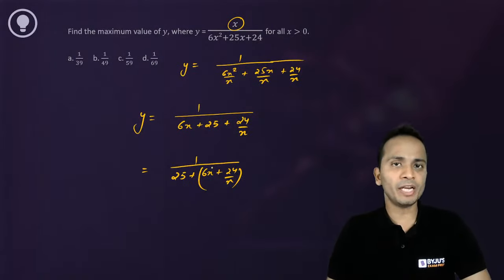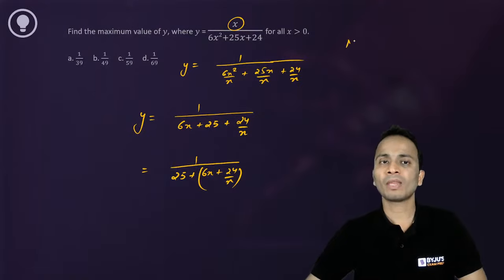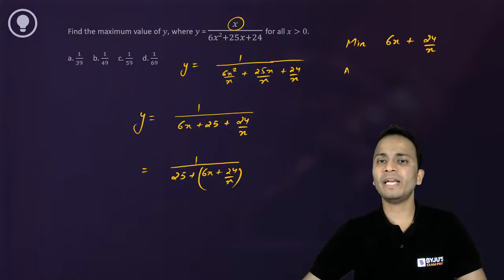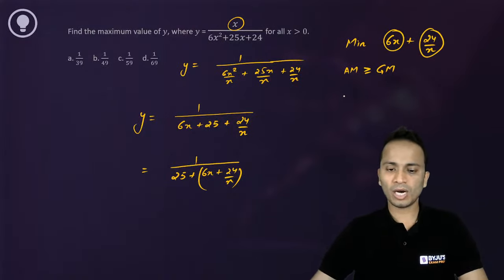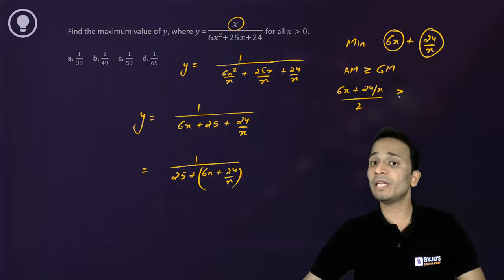Now what do I have in denominator? I have 25 plus something in terms of x. So that means I'll have to minimize this expression 6x plus 24 upon x. Now I'll apply a concept which says arithmetic mean is greater than equal to geometric mean. Okay, so I'll calculate arithmetic mean of these two terms. So arithmetic mean of these two terms will be 6x plus 24 upon x divided by 2, which will be greater than equal to the geometric mean of these two terms. Geometric mean will be under root of product of these two terms.